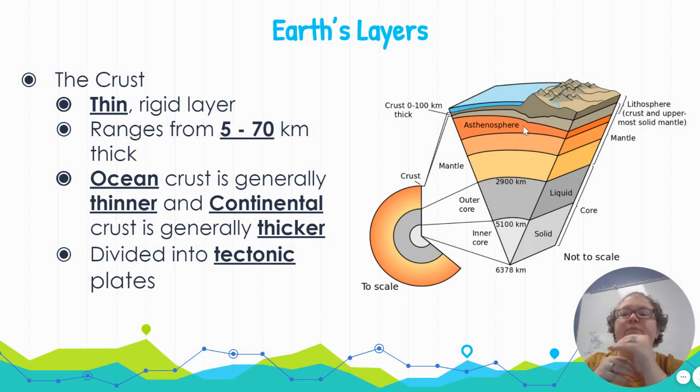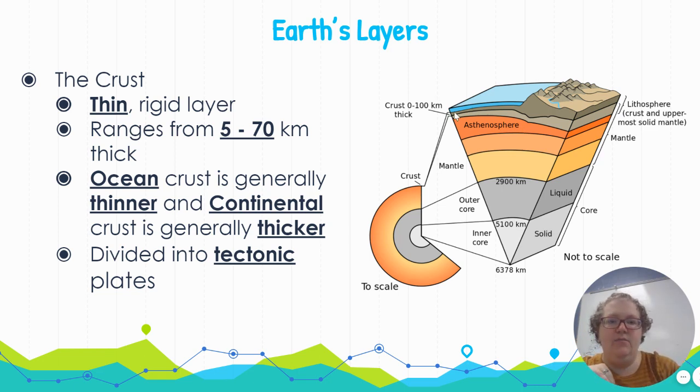Above the asthenosphere, we have the crust. The crust is a very thin, rigid layer. It's solid. It ranges from 5 to 70 kilometers thick, depending on whether it's below an ocean or below mountains. So ocean crust is generally thinner, and continental crust, which we think of as land and mountains, is generally going to be the thicker crust.